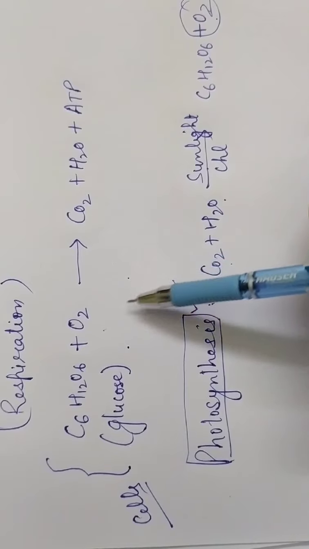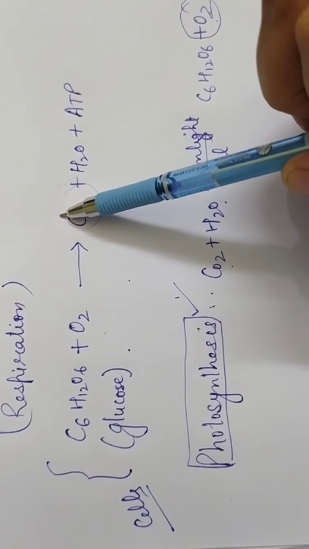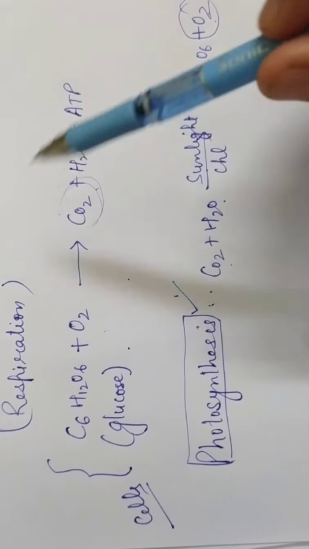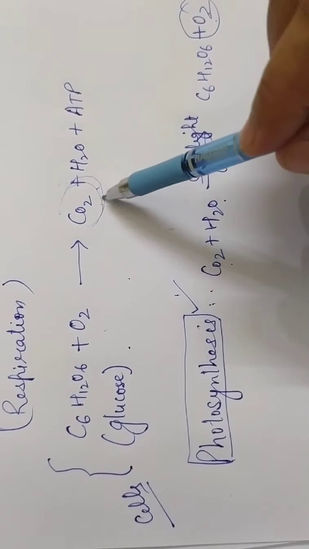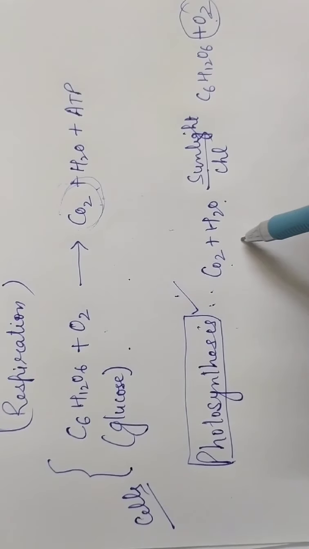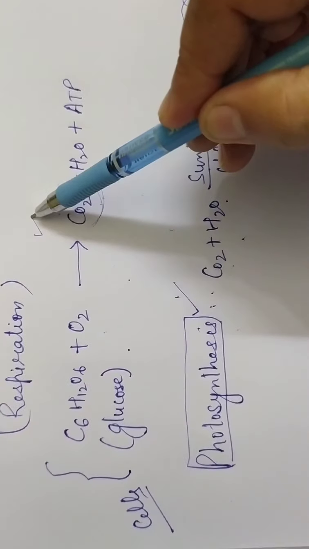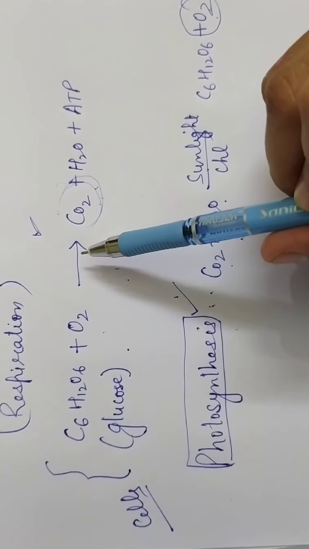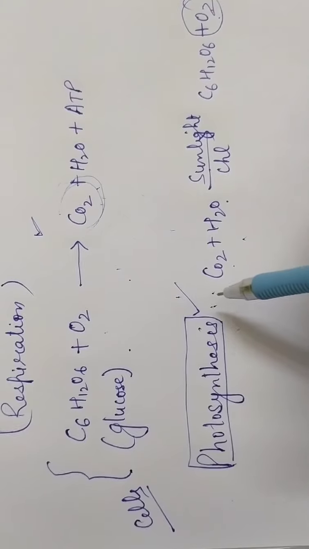Okay, and in the same way, the carbon dioxide formed during respiration, the end product of respiration, gets trapped in the cells of the plants and is used for photosynthesis next day. So you should not be confused. Respiration is a continuous process. At night only respiration, and during daytime both the processes are going on simultaneously.